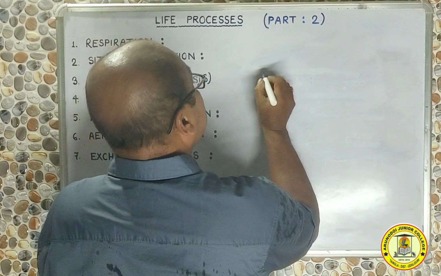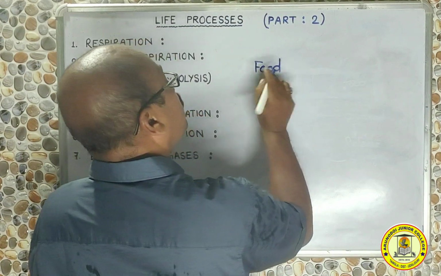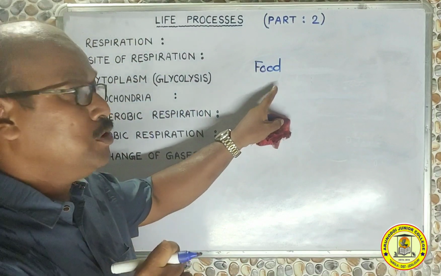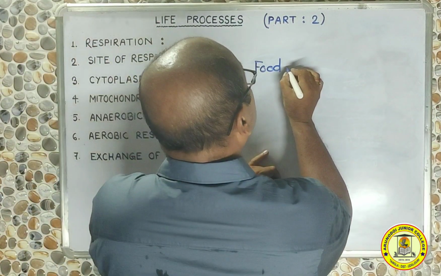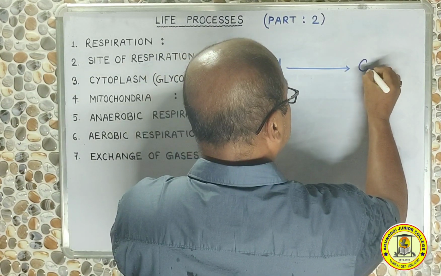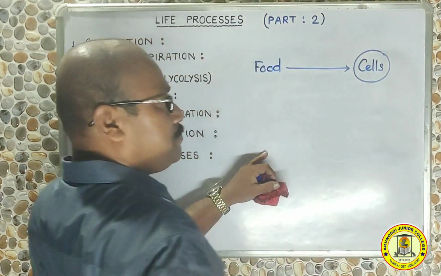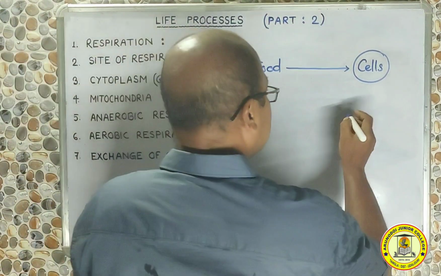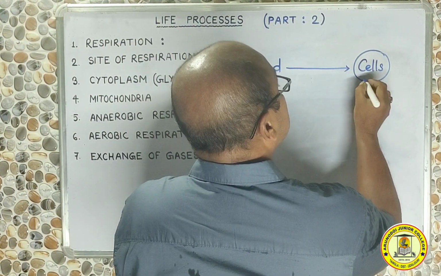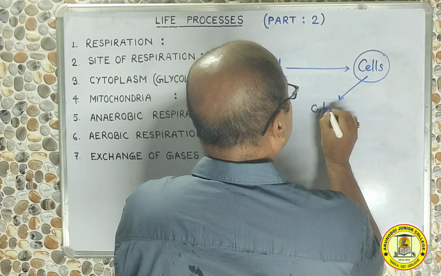First of all, in the cytoplasm, whenever the food from the digestive system is transported by blood, it reaches the cells. And inside the cell, the first role will be played by cytoplasm.